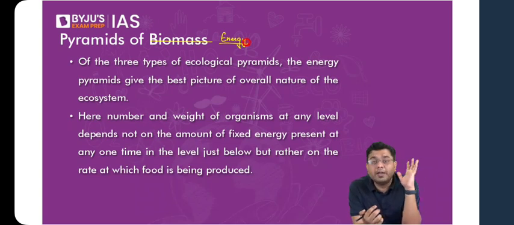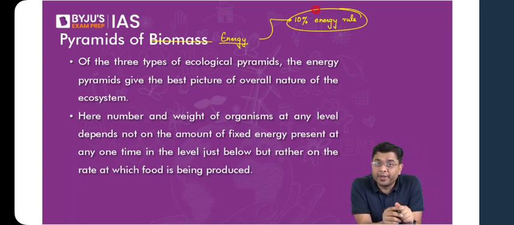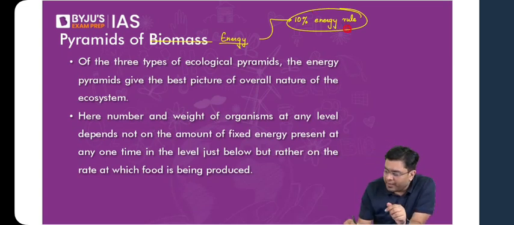So that is why, in the case of pyramid of energy, you have a 10% energy law, which is observed. 10% energy rule. And what does that energy rule tell you? That from one trophic level to the next trophic level, only 10% of the energy is transferred. Remaining 90% of the energy is consumed for respiration and for other body's metabolic activities. So here, at each trophic level, only 10% of energy is transferred above.